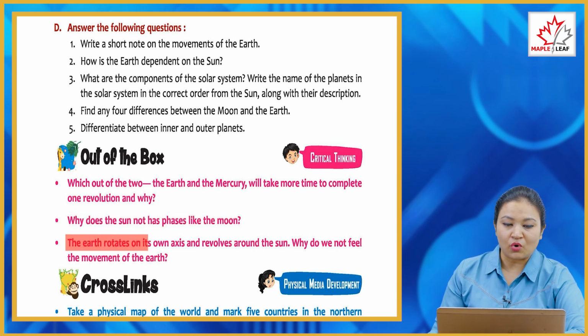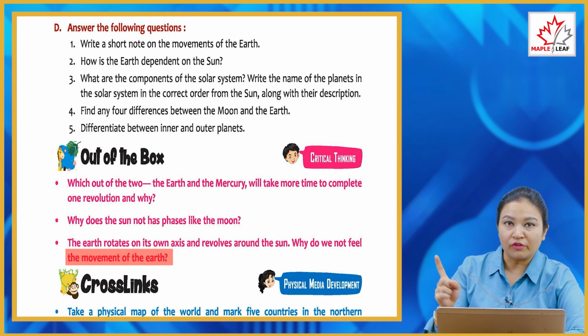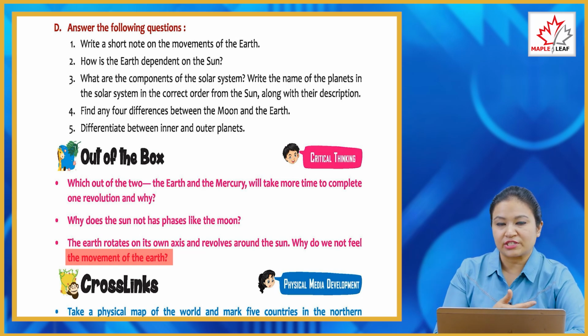The earth rotates on its own axis and revolves around the sun. Why do we not feel the movement of the earth? As we have learned in the chapter, the earth revolves around the sun and rotates on its axis. So why do we not feel the movement of the earth?